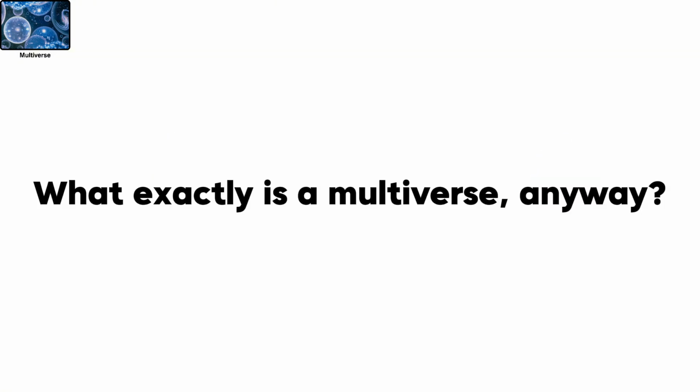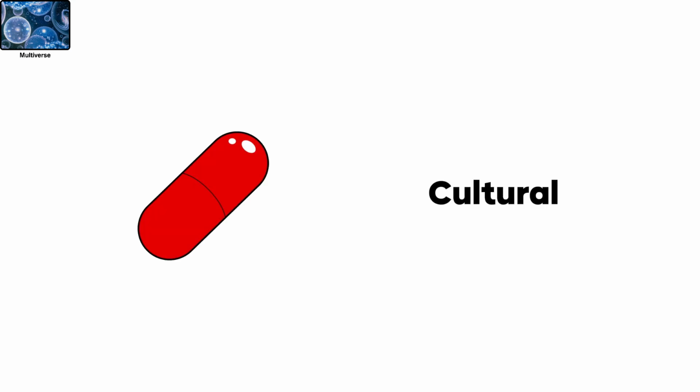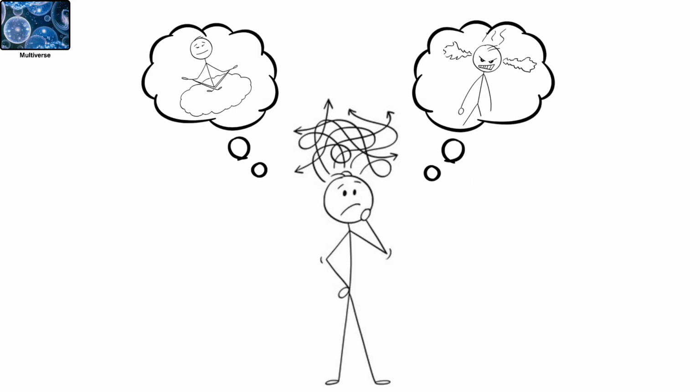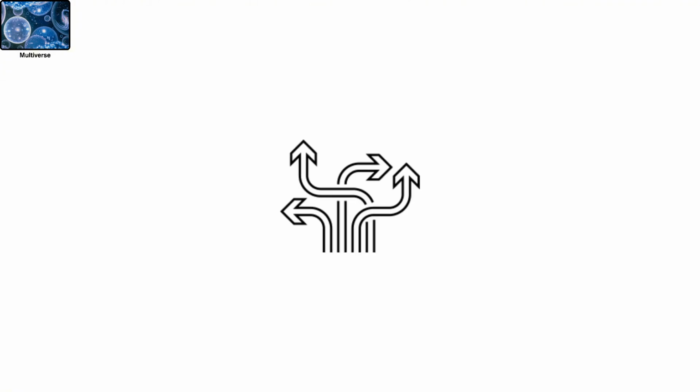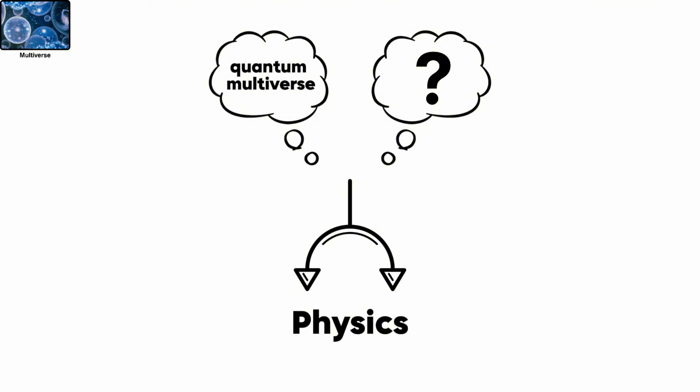What exactly is a multiverse, anyway? There are two main types of multiverse ideas. Cultural. People imagine alternate versions of their lives. What might have happened if they made different choices? Scientific. These ideas are based on physics and split into two main concepts: the quantum multiverse and the cosmological multiverse.